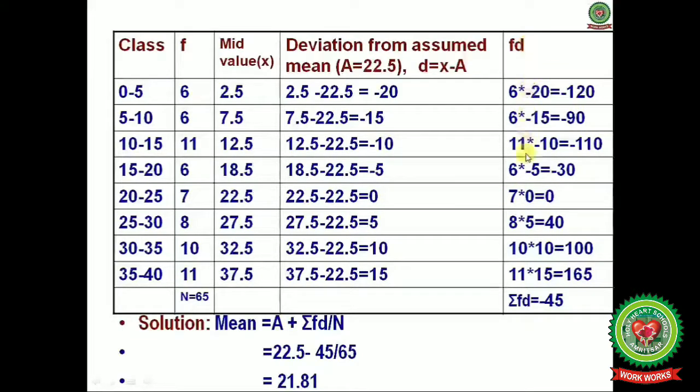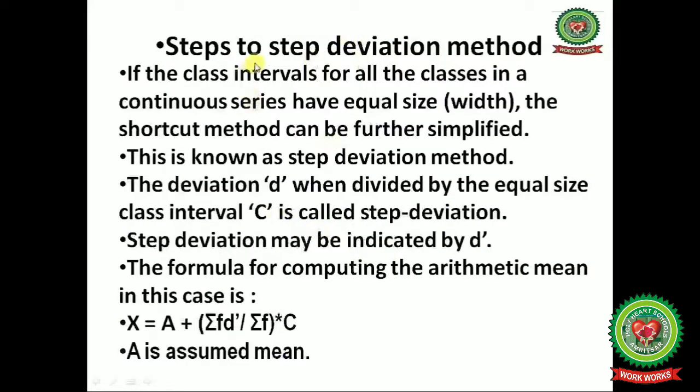In this way you will calculate fd, and summation fd is equal to minus 45. Now apply these values in the formula: 22.5, the value of the assumed mean, minus 45 divided by 65, you will get 21.81.